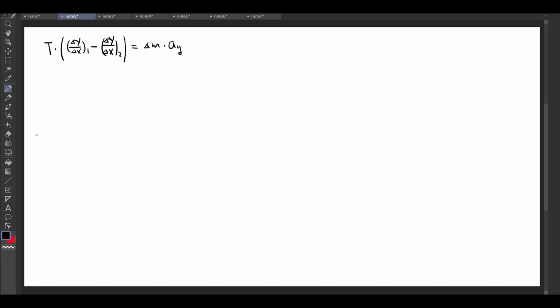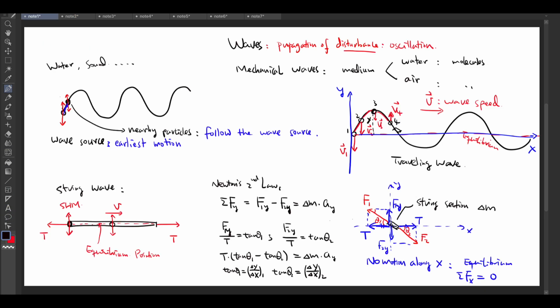Now I want to divide both sides by delta x. Let's look back at the picture. The mass of this string section is delta M and its length should be delta x, because it's measured along this x-axis direction.